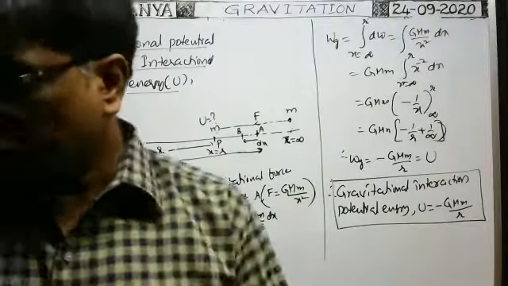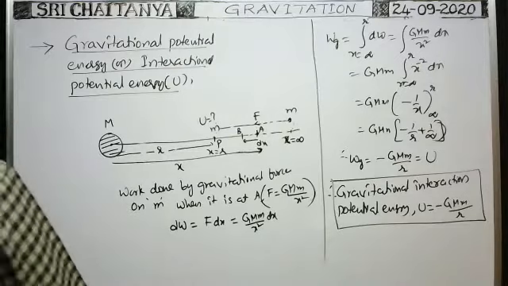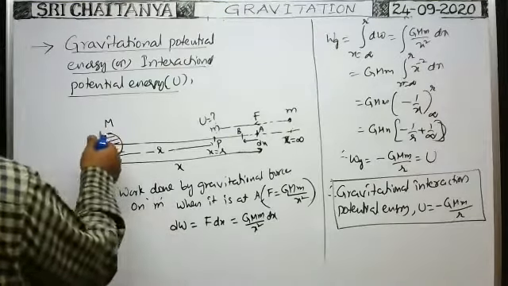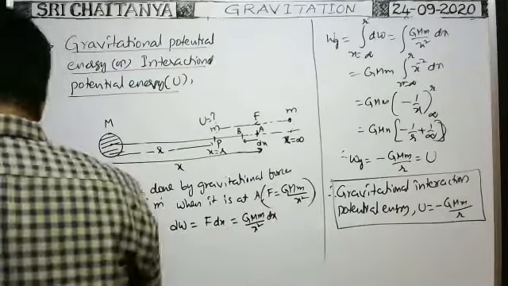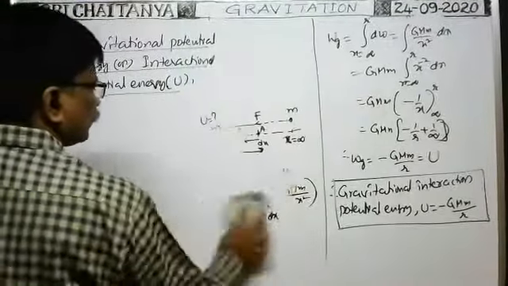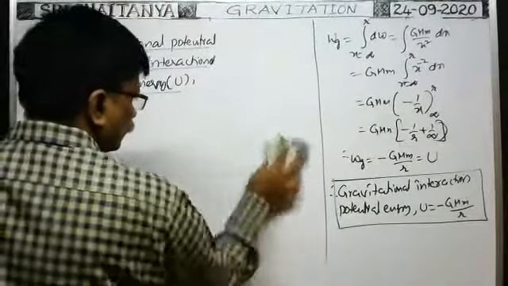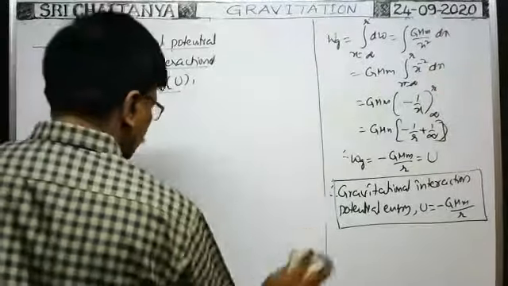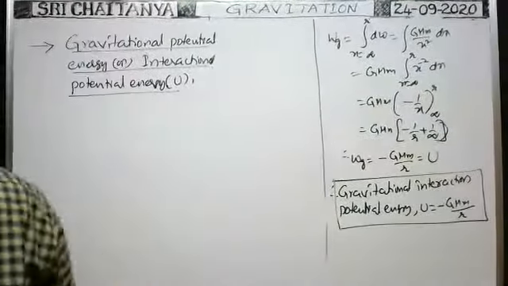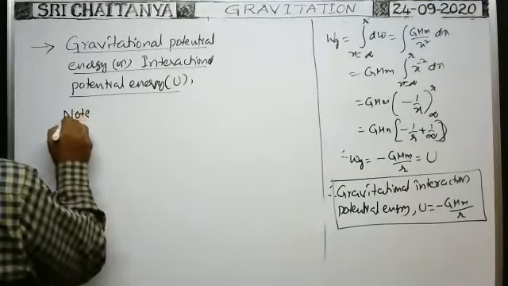Now, based on the gravitational potential energy, some note points are important. Some note points related to interaction potential energy.